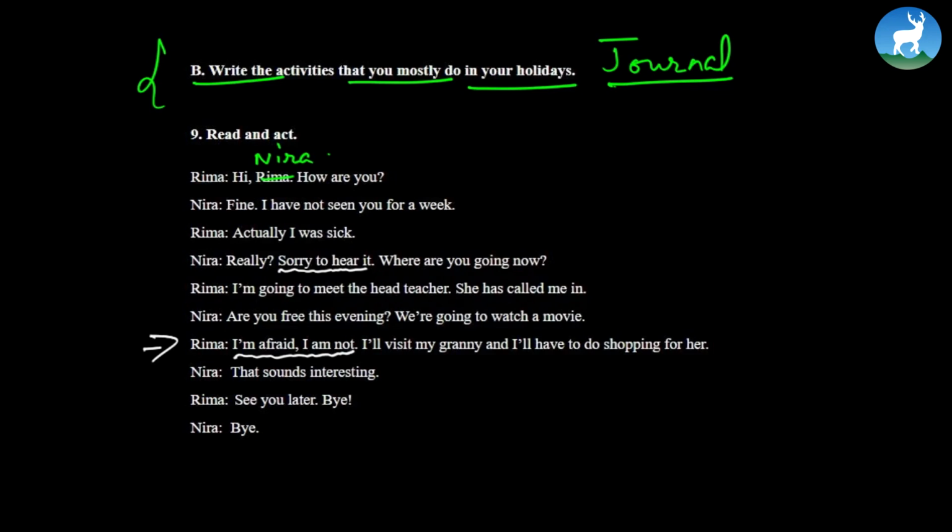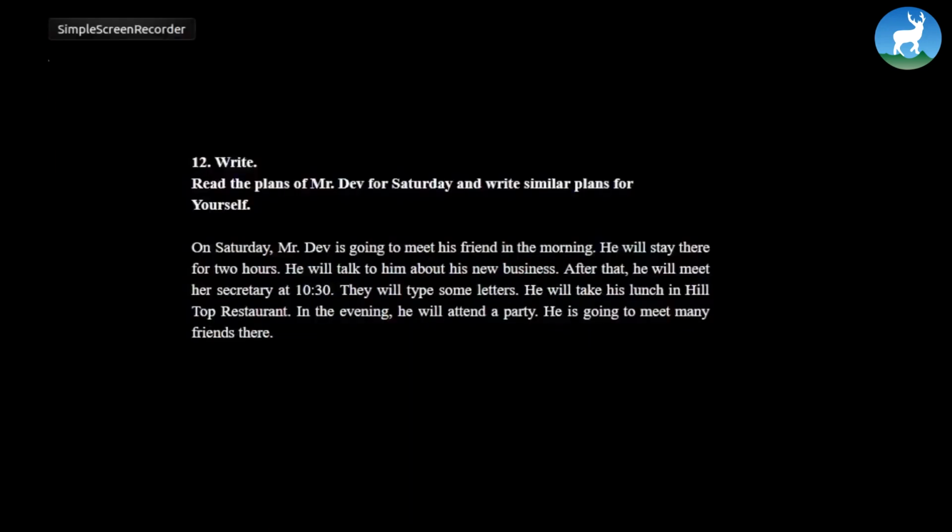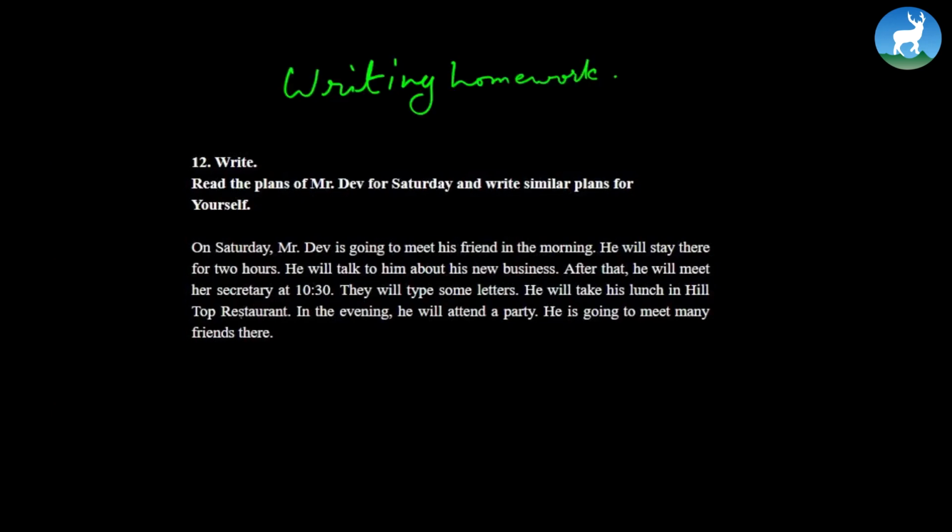Now let's move further. Now look at this. This is again one of the writing homework tasks. Now, read the plans of Mr. Deb for Saturday and write similar plans for yourself. So it's Mr. Deb's plan on Saturday, okay? And after reading this, you're making a plan for yourself. I want you to write a couple of paragraphs on it, all right? Here it is just one paragraph, but you can write a couple of paragraphs.